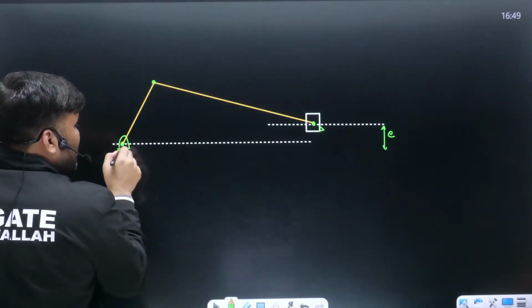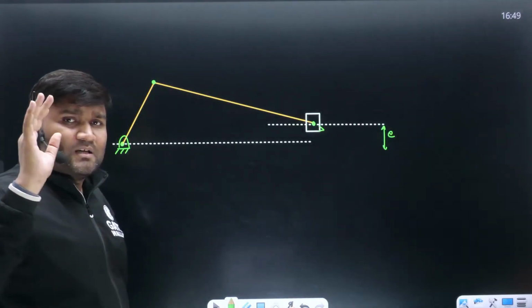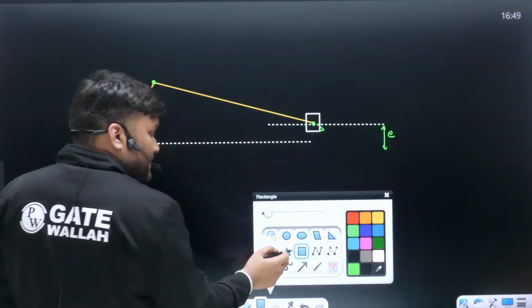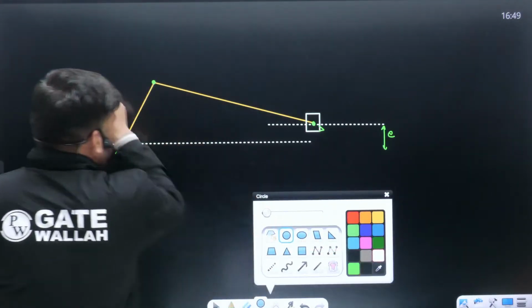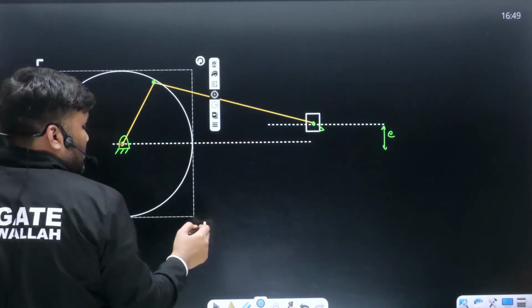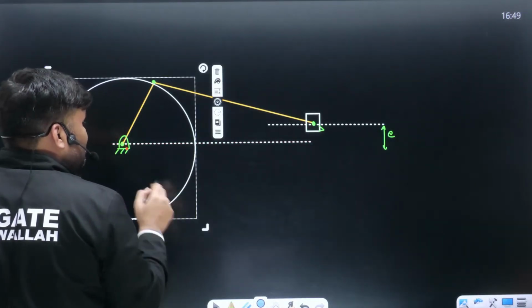Always, when a quick return motion mechanism question is asked, you have to do one thing. You have to draw first of all extreme positions. That's it. Draw it, beta. This crank is going to have rotation on this circular path. Okay, I can understand. Very well, I can understand.